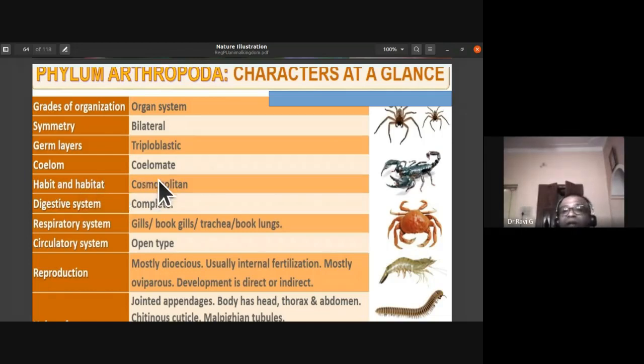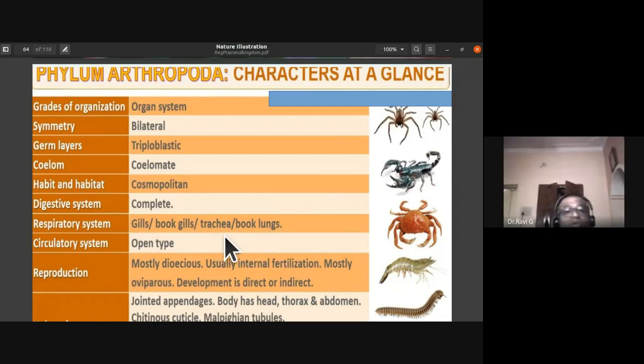As for habit and habitat, they are found distributed almost everywhere, so they are cosmopolitan in their distribution. The digestive system is complete because they have separate openings for mouth and anus. The respiratory system in arthropods varies; they have different types like trachea, book gills, and book lungs.